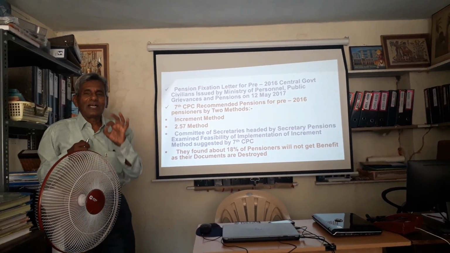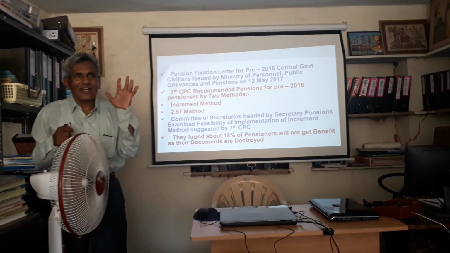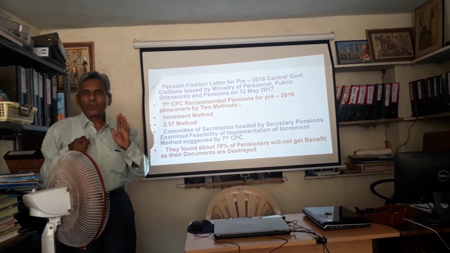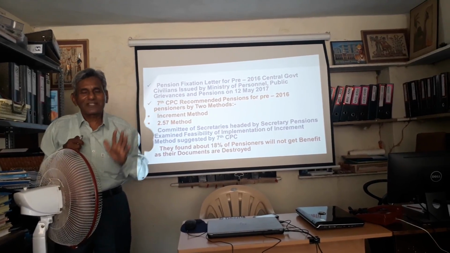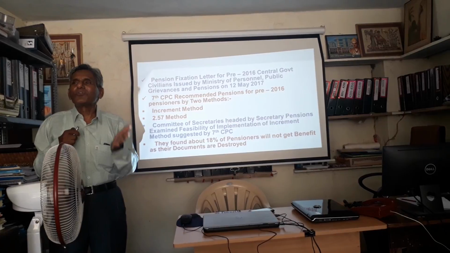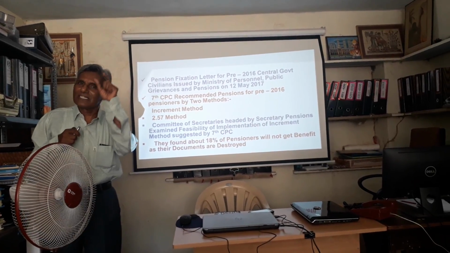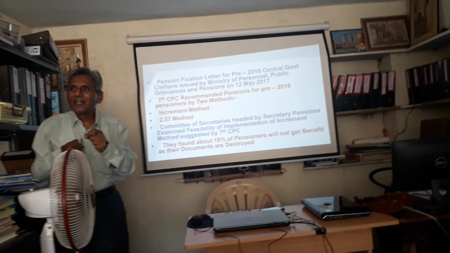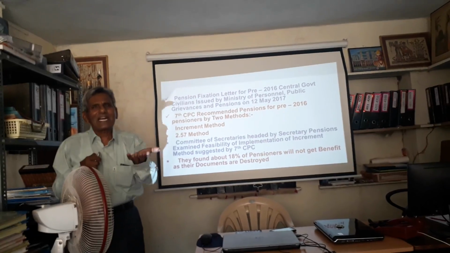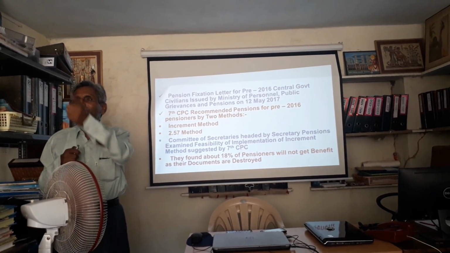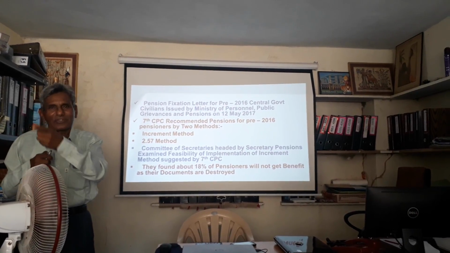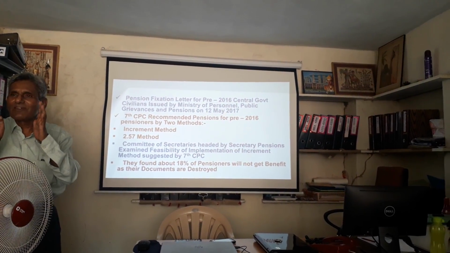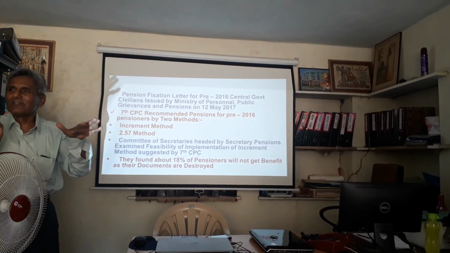Compared to the civilians, for civilians it is very simple. Whenever you retire, 3rd CPC or 4th or 5th or 6th, please take your PPO. Your PPO shows your pay at that time, maybe 300 rupees. When you move from 3rd to 4th, there is a multiplication factor which the Ministry of Pension personnel know. Multiply 300 with that factor, it may be 6,600 rupees. Thereafter, another multiplication factor from 4th to 5th, from 5th to 6th, from 6th to 7th. The multiplication factor for every CPC has to be built in for the civilians. If you see that